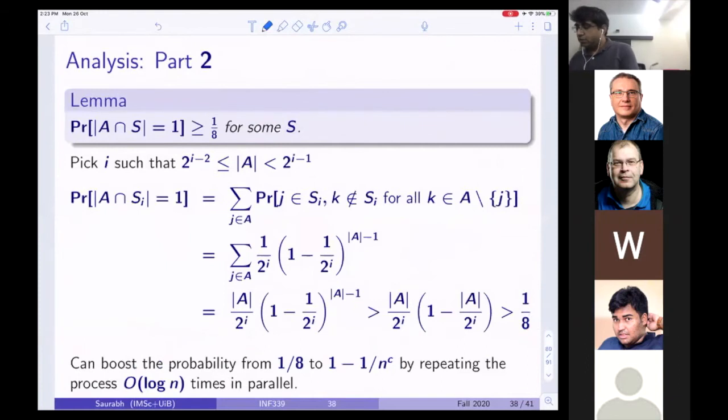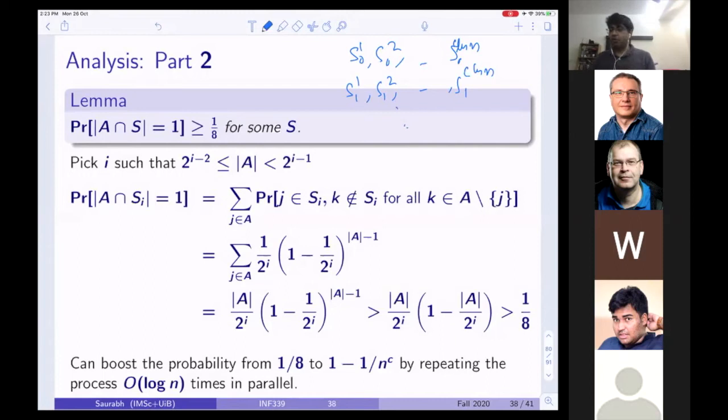Now, how can we boost the probability from 1 by 8 to 1 minus 1 by n^c? By repeating the process order log n times in parallel. What I mean by this is, you do not pick just one S0. For each level, you pick S01, S02, up to S0 log n, then S11, S12, up to some C log n, and so on and so forth.